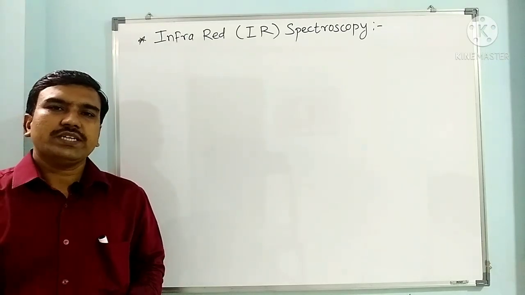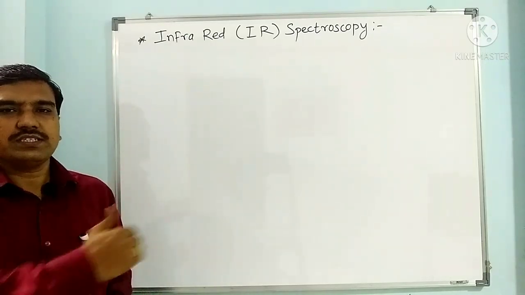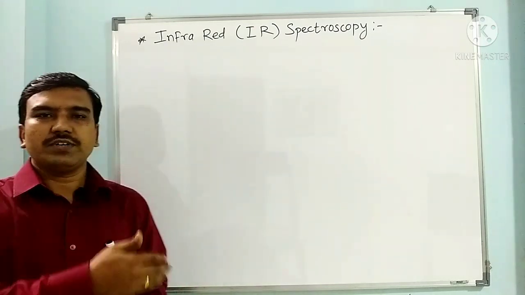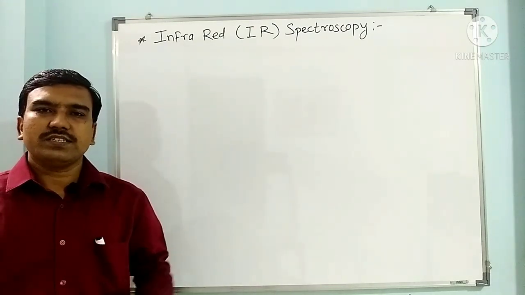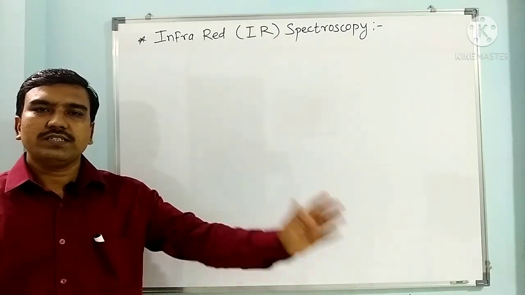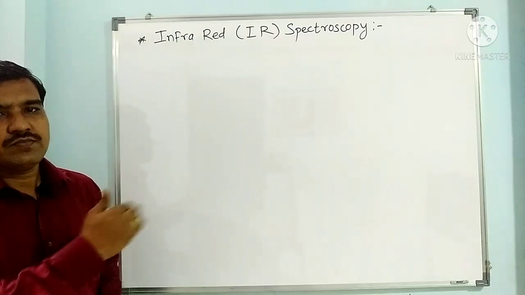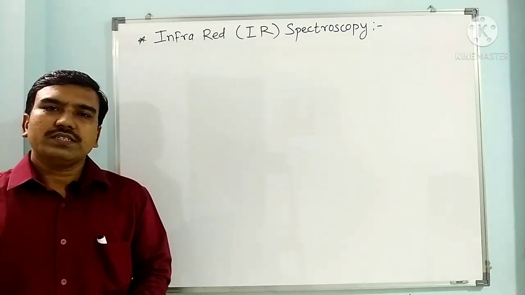If you see the electromagnetic spectrum, it is arranged as per increasing wavelength from left to right. If you go in the electromagnetic spectrum from the gamma rays to radio waves, wavelength increases. As wavelength increases, its energy must decrease. So the energy of the radiation decreases when the wavelength increases.